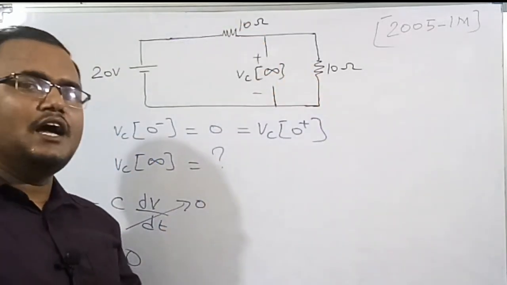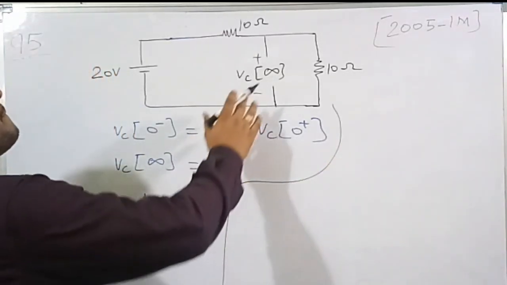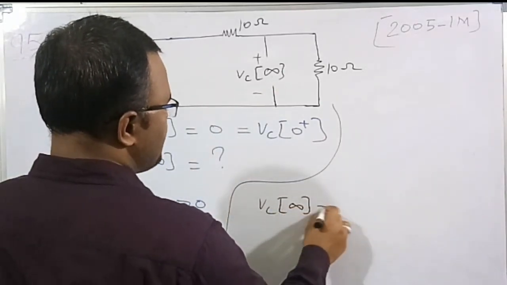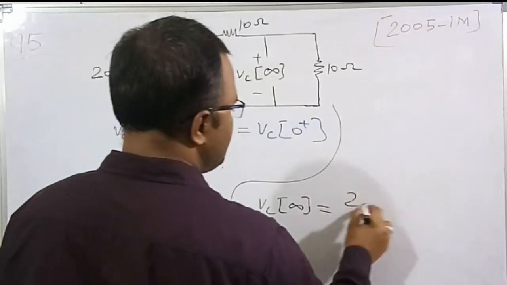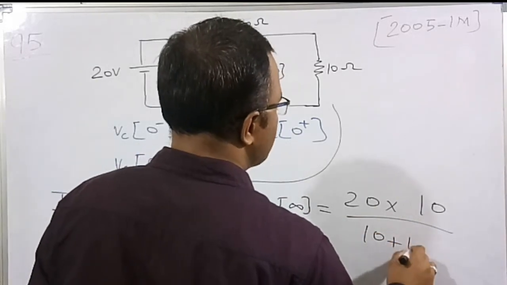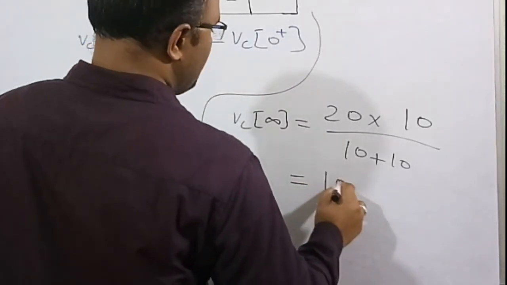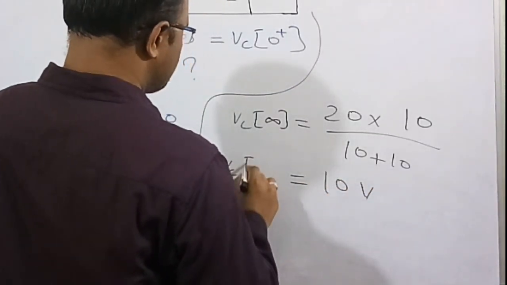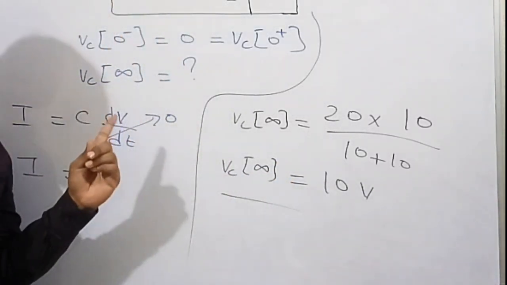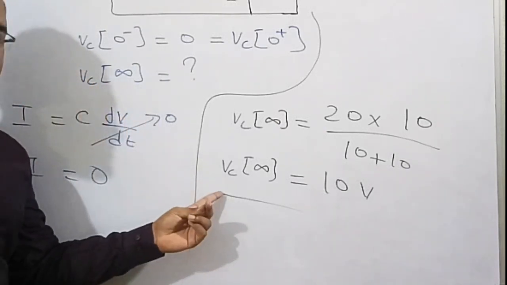So by easily applying the voltage division rule, we can find the voltage across this 10 ohm resistor, which is Vc at infinity. By the voltage division rule, it is the supply voltage 20, times this resistor value 10 ohm, divided by the sum of the resistances, 10 plus 10. If you do the simplification, we will get 10 volt. So the voltage across the capacitor at steady state is 10 volt. I am repeating it again: the voltage across the capacitor at instant 0 plus is 0, and at steady state it is 10 volt.